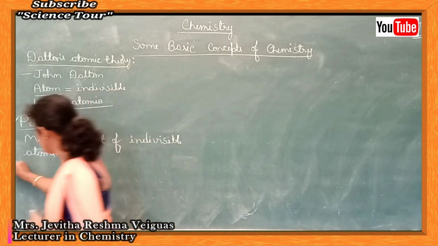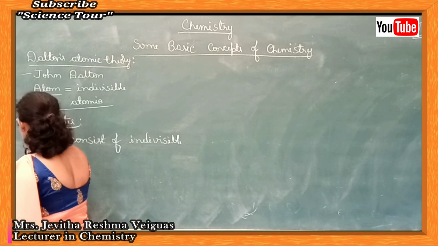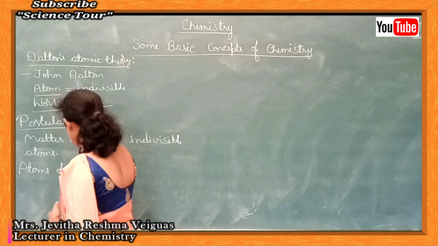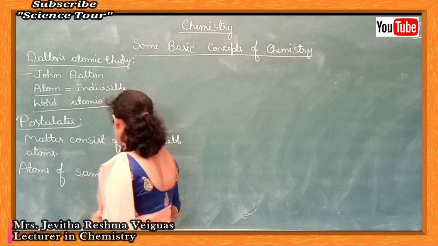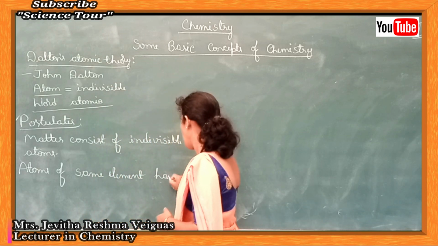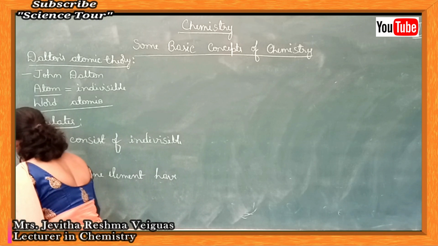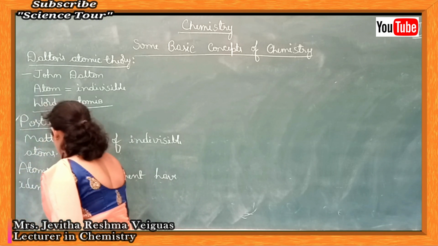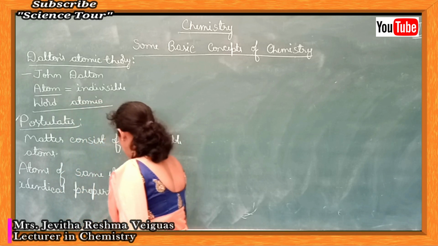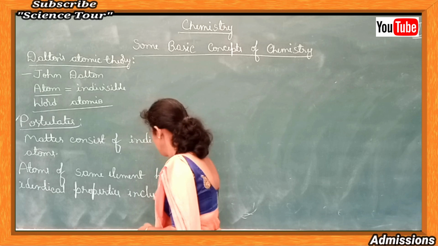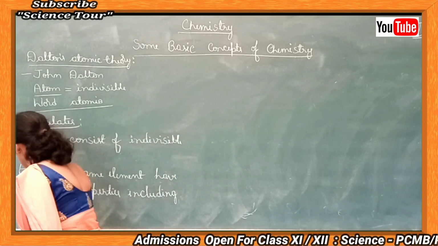Postulate number 2: atoms of the same element have identical properties including mass. All properties are the same, even the mass.